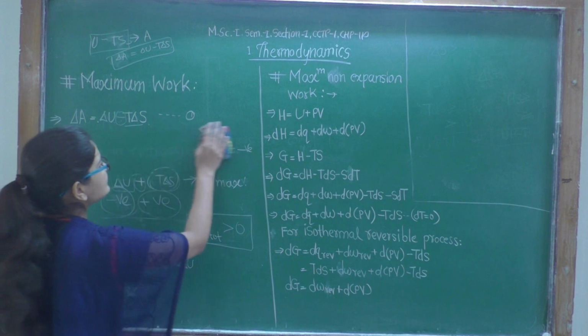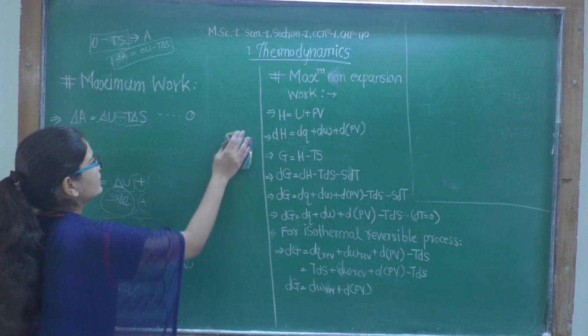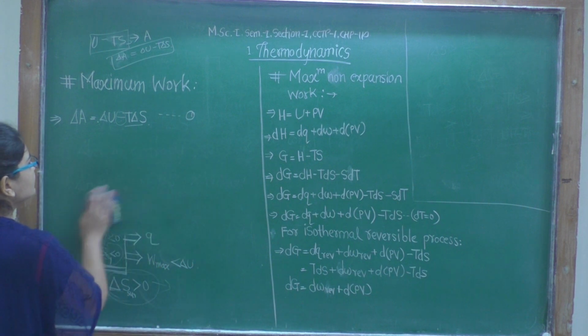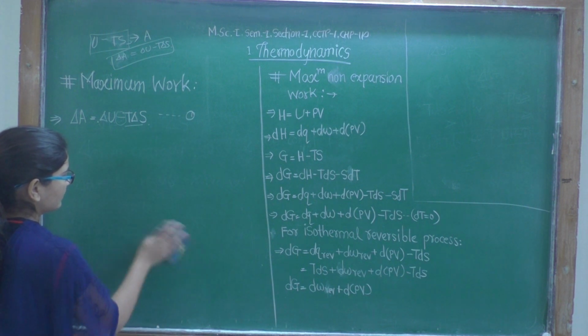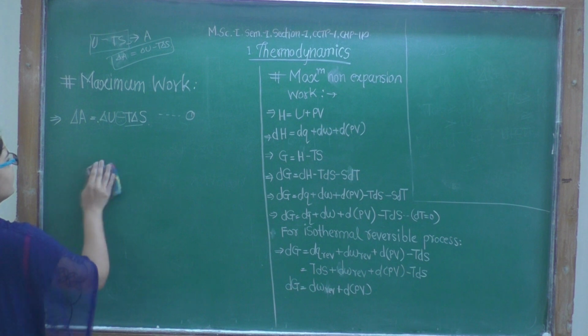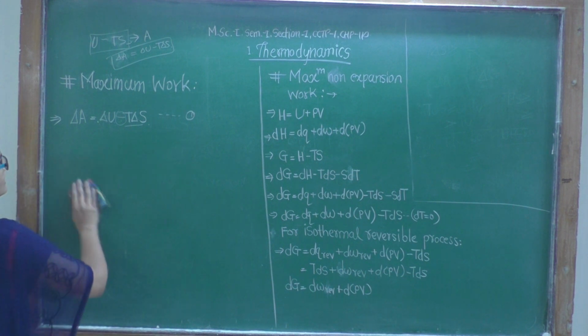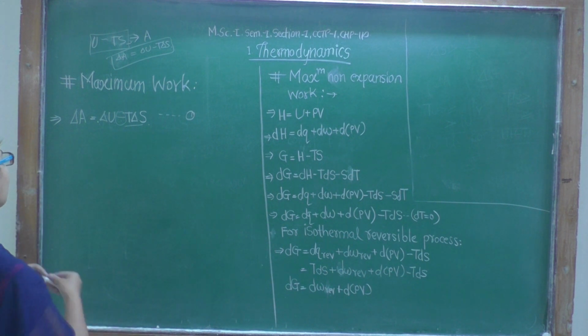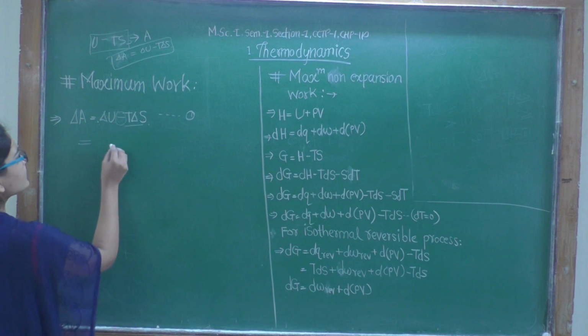Now the second case, if we consider that entropy of system is increasing. As entropy of system is increasing, S2 minus S1 is positive.